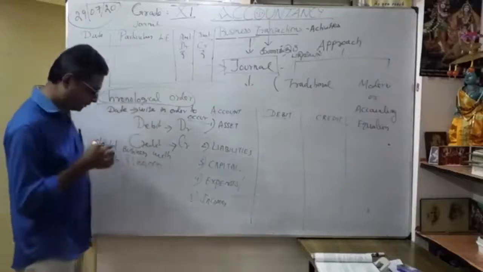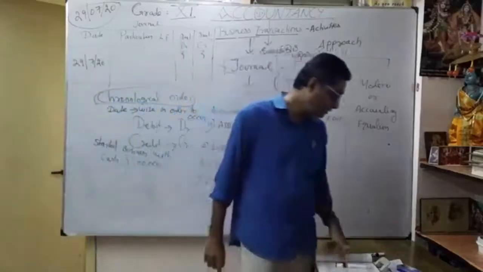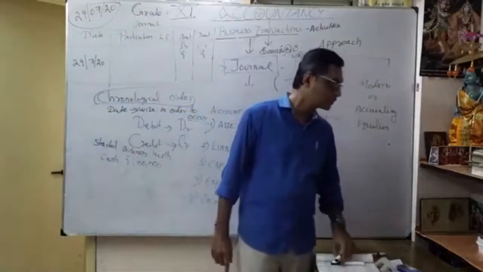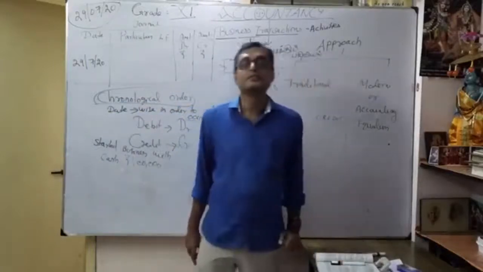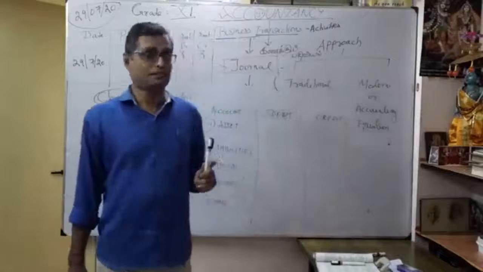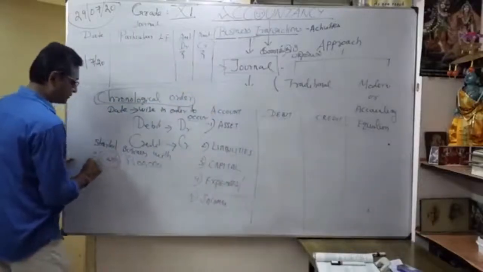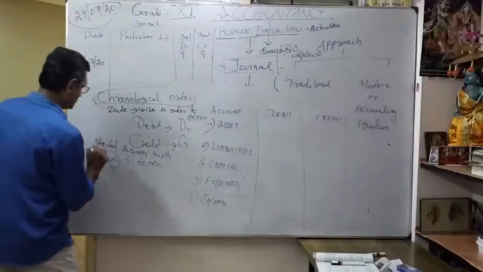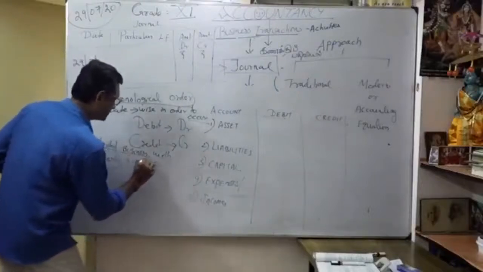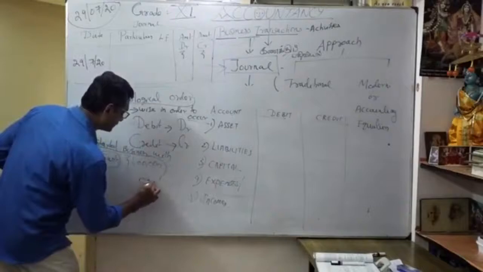Here, what are the 2 elements? That's what you are going to identify in the transaction. First one is cash. Thereafter, you started business, so that means it is capital.